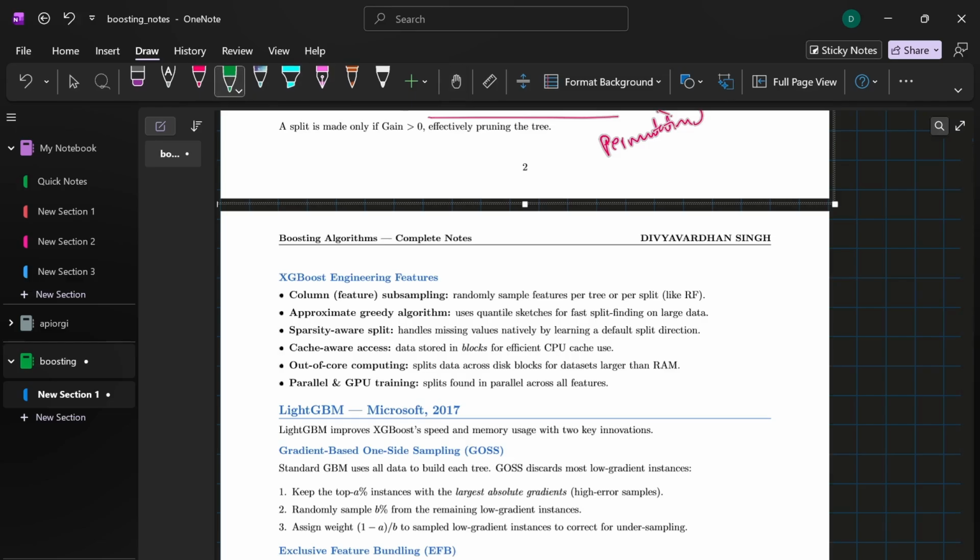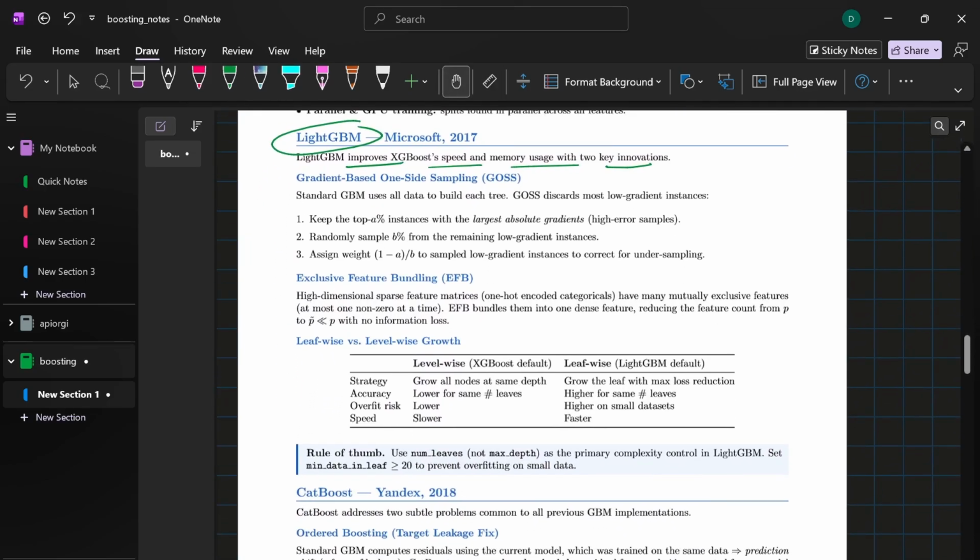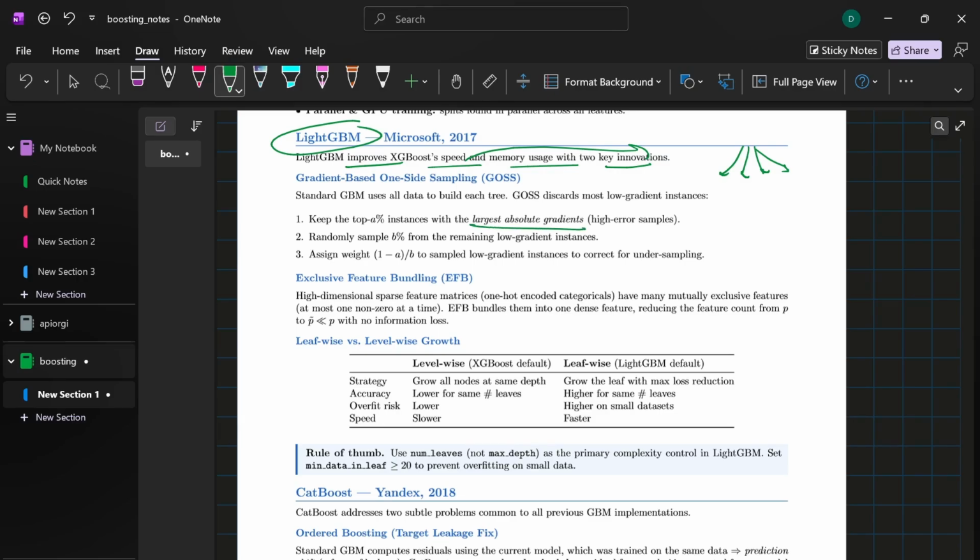Moving towards the fourth section, we have LightGBM. It's a light gradient boosting machine. We'll take it at a very default level because that's not so important. But what is important is, first of all, leaf-wise tree growth. Traditional frameworks like XGBoost grow trees level-wise, splitting every node across a horizontal level evenly. LightGBM grows trees leaf-wise. It evaluates all the available leaves across the entire tree and splits only the single leaf that promises the absolute maximum drop in the loss function.